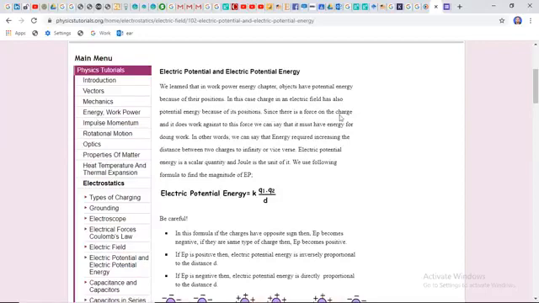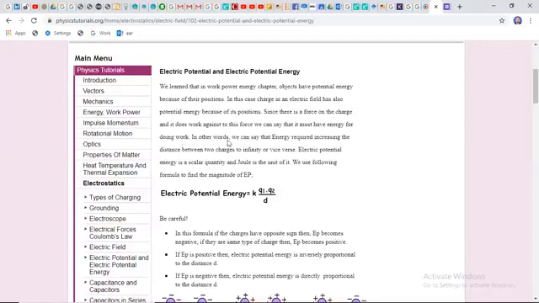Since there is a force on the charge, which I already discussed as electrostatic force, that is force of attraction and force of repulsion, by which it flows, and it does work against this force, we can say that it must have energy for doing work. So it has the energy that can be utilized to do work.